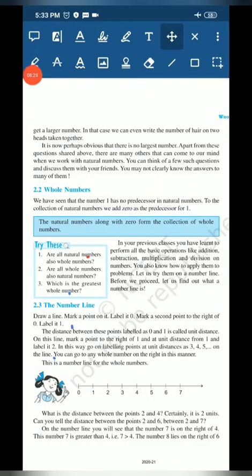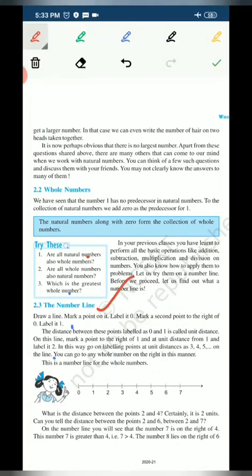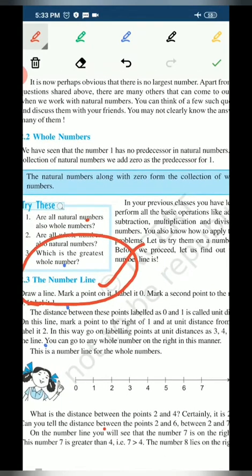In the NCERT Mathematics class 6th textbook, it is also mentioned how we draw a number line. As you can see here, they have drawn a straight line and written the numbers over it with an equal distance between them, and the distance is of 1 unit.